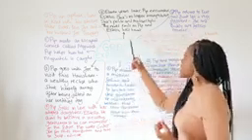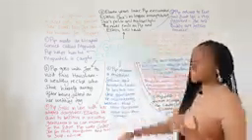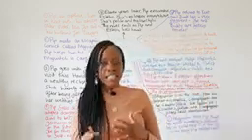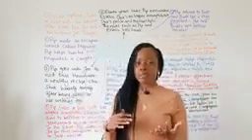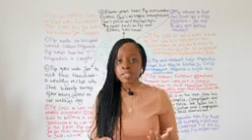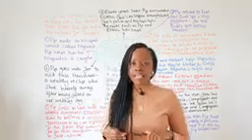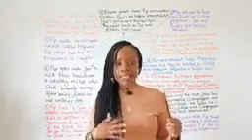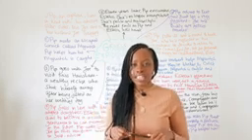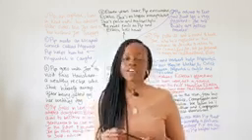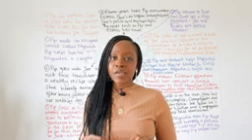The novel thus ends as Pip and Estella hold hands, and we get the sense that maybe there's some kind of promise and some kind of positivity that will result as a result of both Pip and Estella reuniting after 11 years. So that's it when it comes to understanding the key events that happen in Great Expectations.